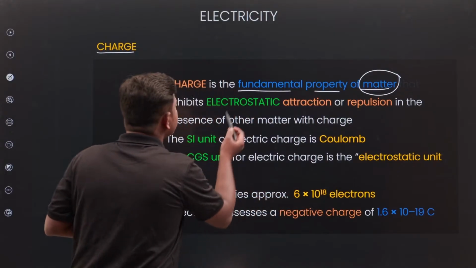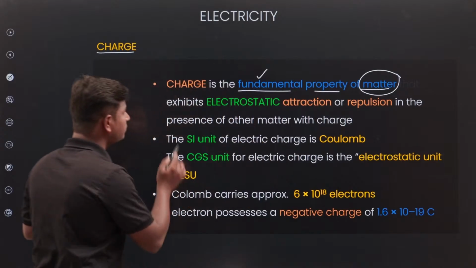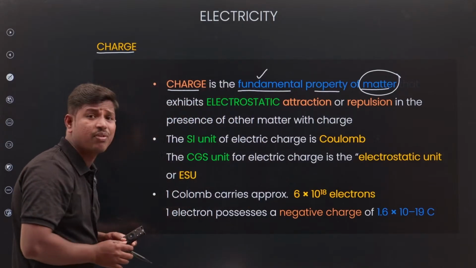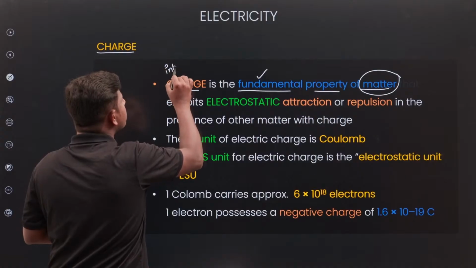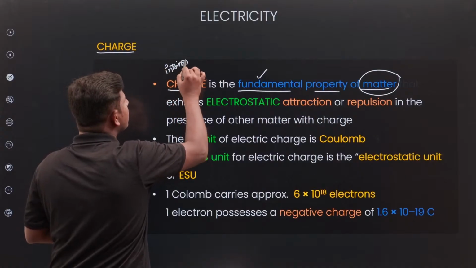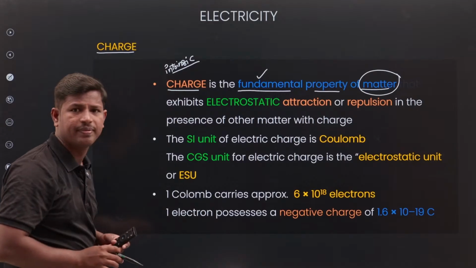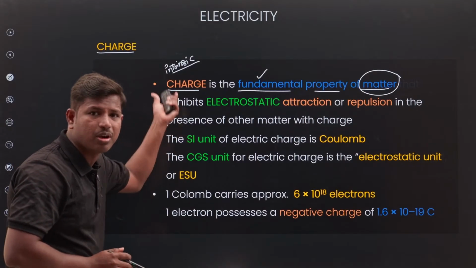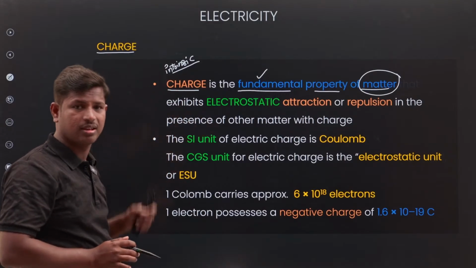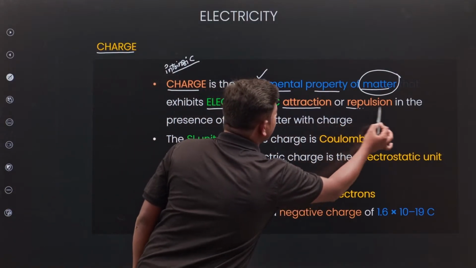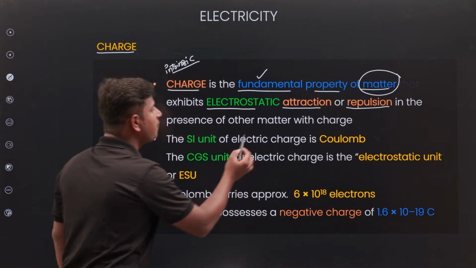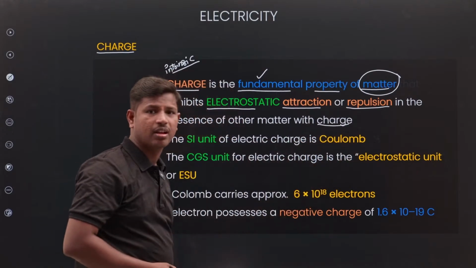Charge is a fundamental property, or an intrinsic property, because it is present inside the matter itself. Protons, electrons and neutrons exhibit electrostatic attraction or repulsion in the presence of other matter with charge.